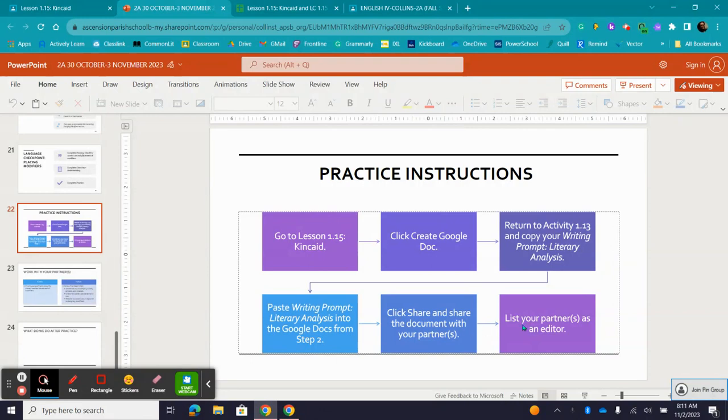When you share the document with your partners, you will list your partners as an editor. Do not list them as a viewer. List them as an editor.